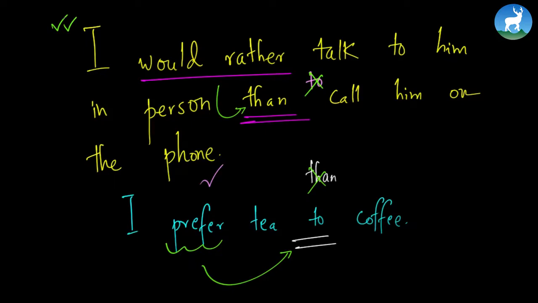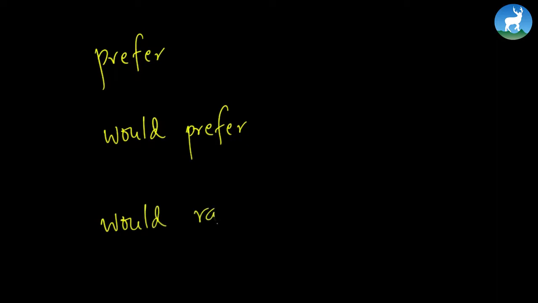So we don't use than after prefer, we use to. And we use than after would rather. So that is the general way of using the preference structure. So we studied 3 different structures, starting from prefer, then we talked about would prefer, and finally we studied would rather, right? So these are the 3 structures that we use whenever we are talking about preferences.